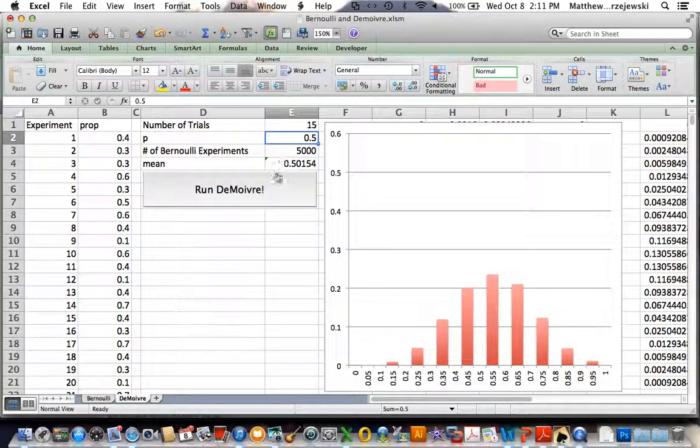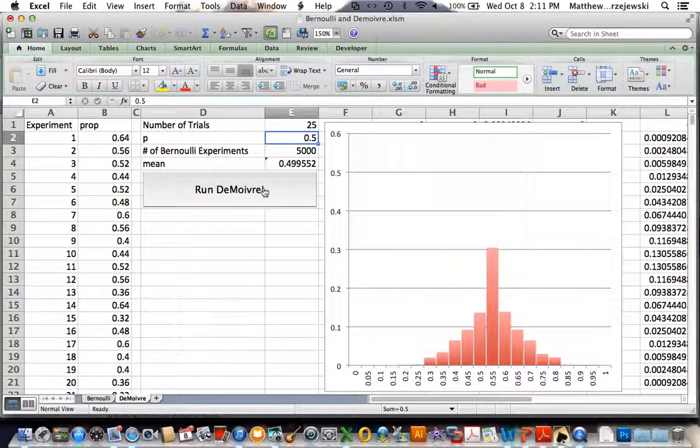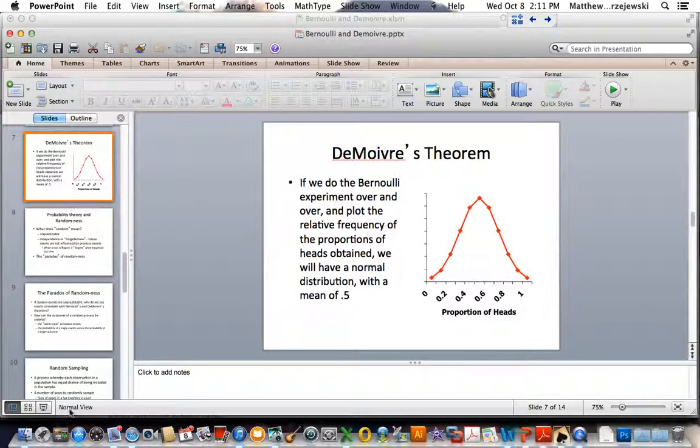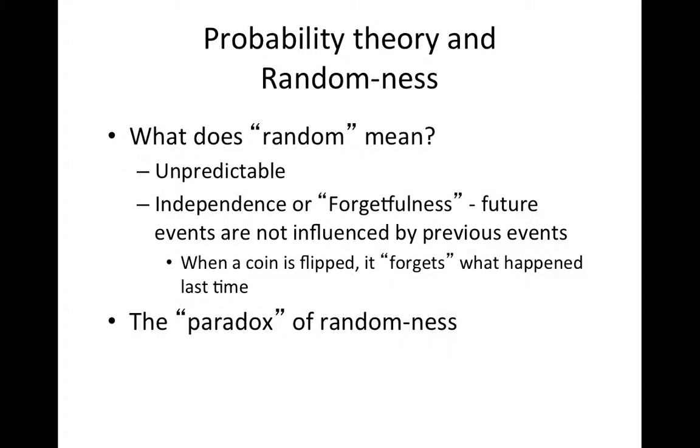If we were to change this to 15, we would actually get an even broader and more normal distribution. There's some voids in there. If we were to change this to 25, let's say, and do it 5,000 times, what we'd see is something very, very close to a normal distribution. If we were to do it again, we would see this distribution changes very little. So DeMoivre's theorem is that the relative frequencies of the relative frequencies, or the proportions of the proportions of heads, will be a normal distribution with a mean of 0.5. And hopefully we illustrated that in Excel.